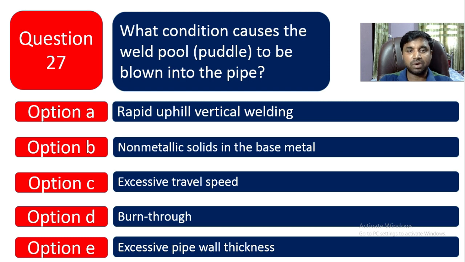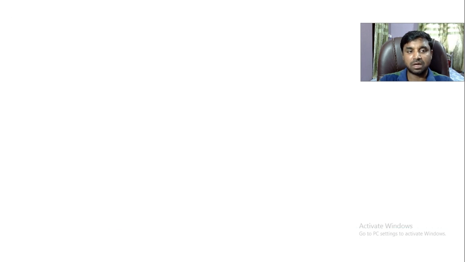So the correct one, if you see the weld pool is blown into the pipe, definitely it means the burn through. Option D is the correct one.